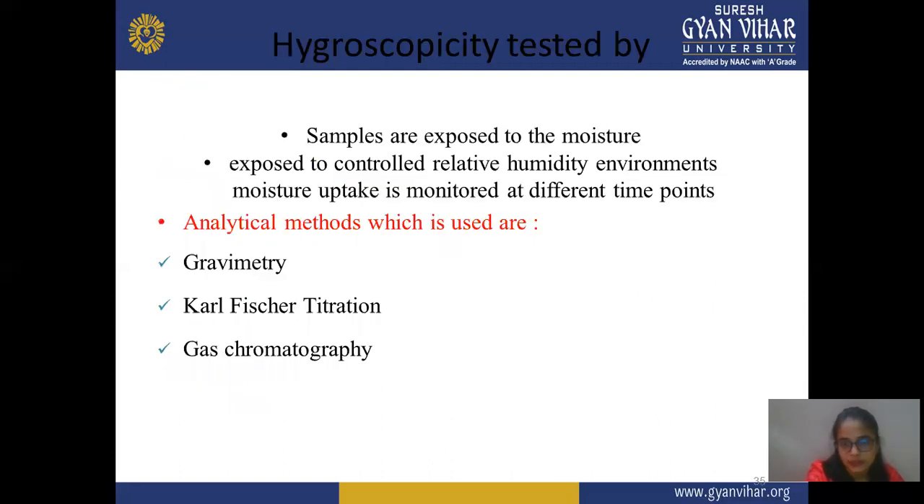Next is the hygroscopicity test. Samples are exposed to controlled relative humidity, and moisture uptake is monitored. Suppose you put your sample in a particular environmental condition: before that, weigh your material, then expose it to a particular humidity or environmental condition. After that, you reweigh it and check the difference between before and after. This is a simple test. Other than this, some instrumental or analytical tests are also available, using gravimetry, Karl-Fischer titration, and gas chromatography. All these are used for hygroscopicity testing.